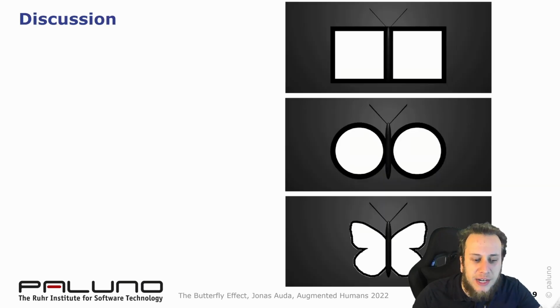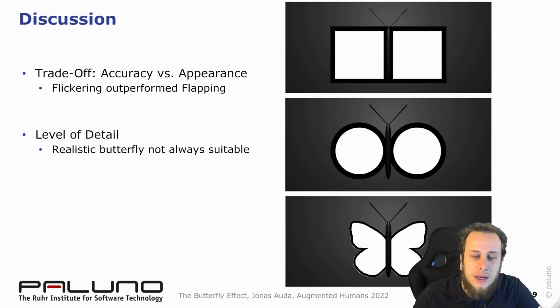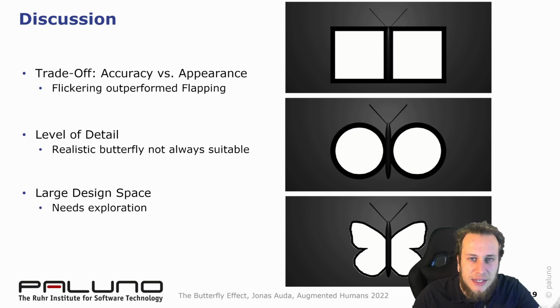From our results, we derived that there is a trade-off between accuracy and appearance. For example, flickering outperformed flapping wings, but our participants liked the flapping wings and rated them as more realistic and pleasant to look at. Our stimuli with low shape realism achieved the highest accuracies. Our participants stated that they might fit into specific video games like Minecraft. Therefore, we conclude that a more realistic butterfly is not always suitable. All in all, we face a large design space here that needs further exploration.